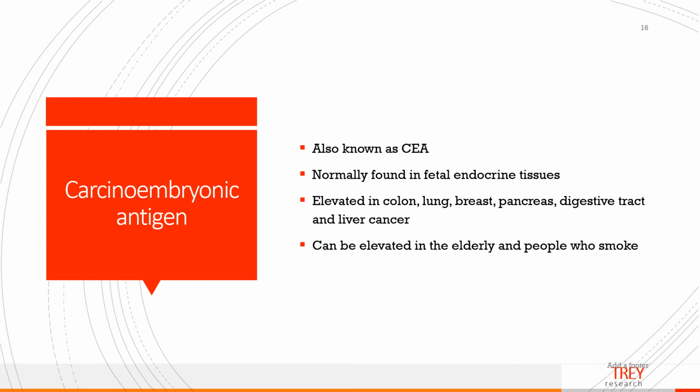Carcinoembryonic antigen is also known as CEA. This tumor marker is normally found in fetal endocrine tissues in the second trimester of pregnancy. It can be elevated in colon, lung, breast, pancreas, and liver cancers, and even cancer of the digestive tract. We use CEA to monitor tumors.